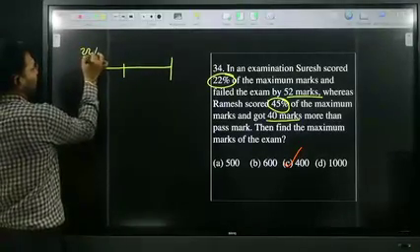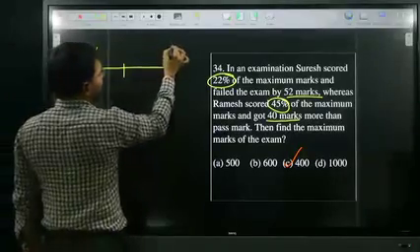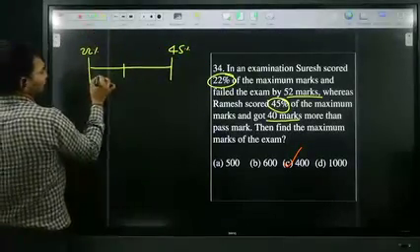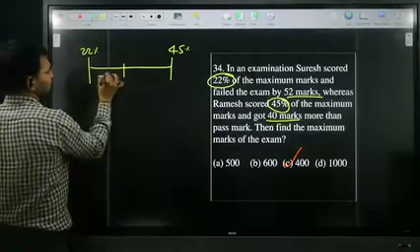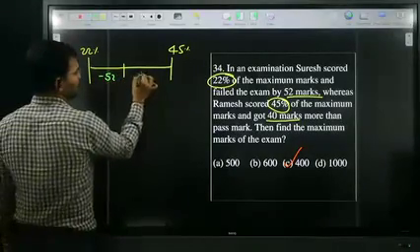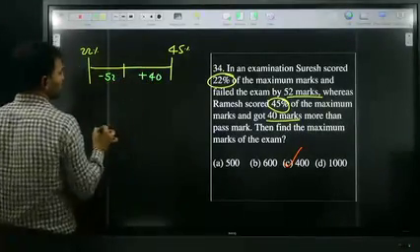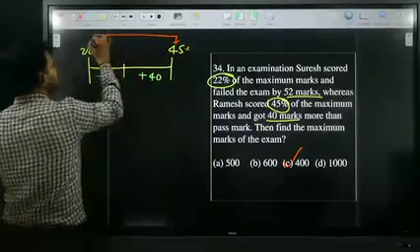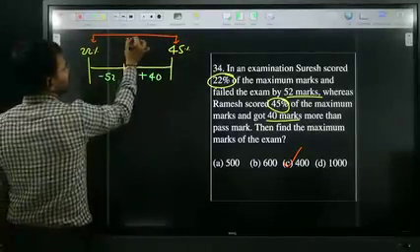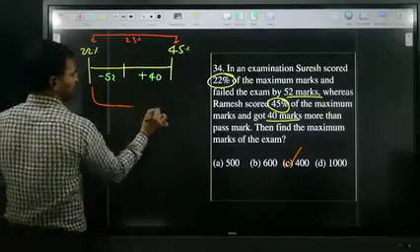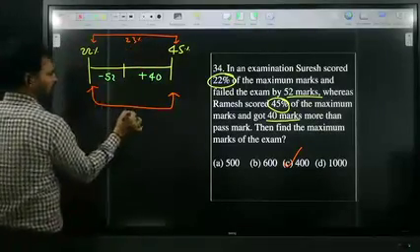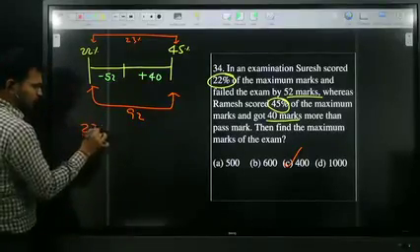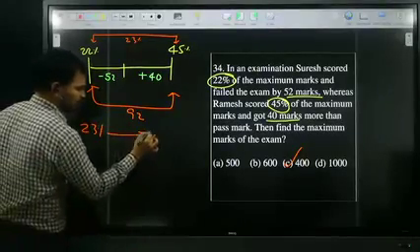One student got 22% and another student got 45%. One student failed the exam by 52 marks. Another student got 40 marks more than the pass mark. So in terms of percentage, a 23% difference is there. In terms of marks, a 92 marks difference is there. 23% of the marks is nothing but 92.